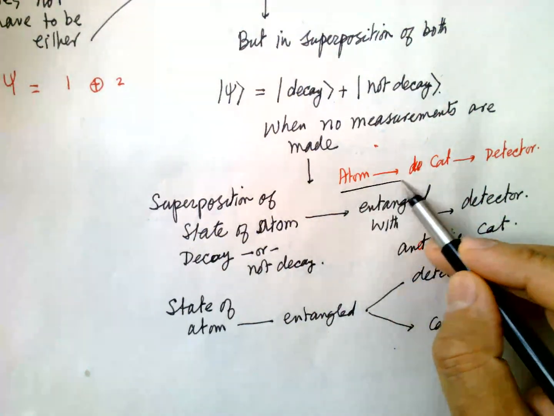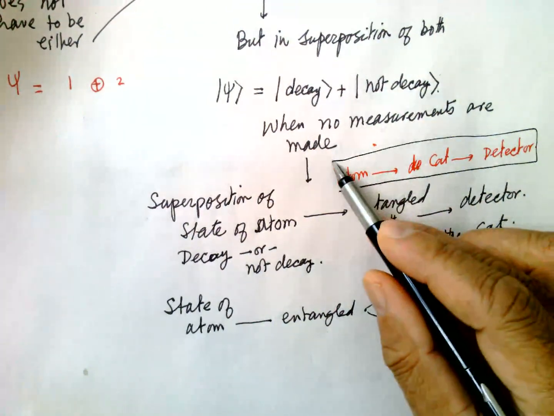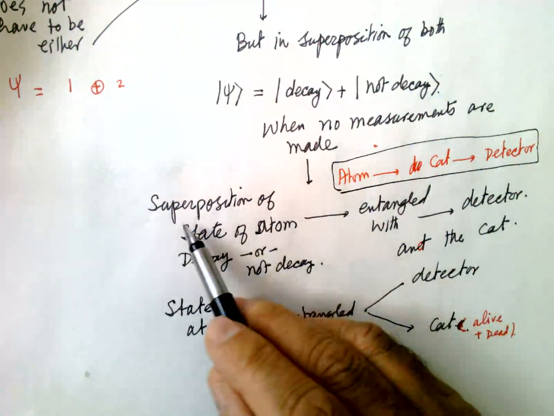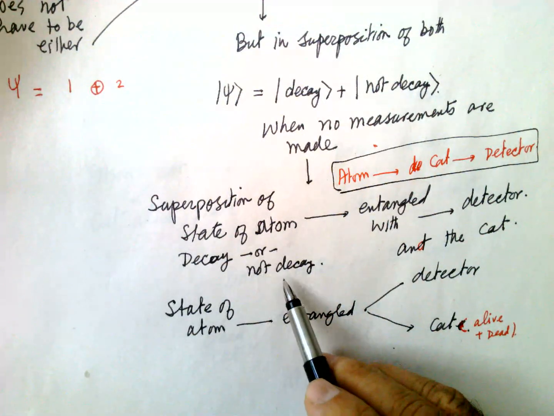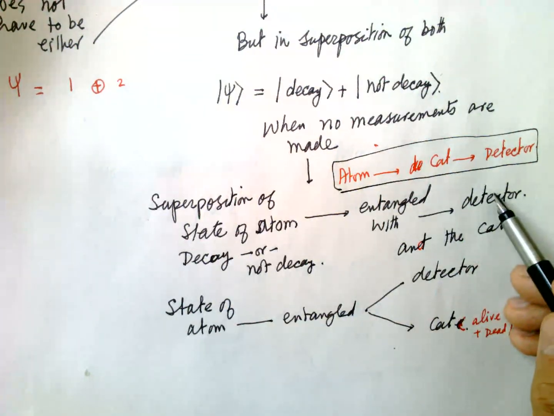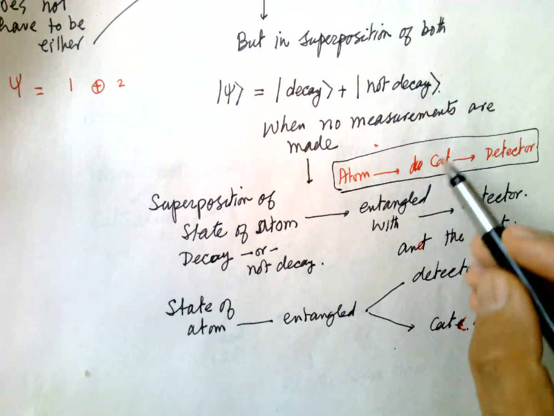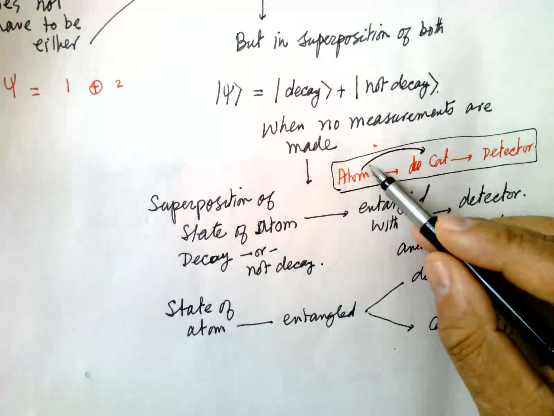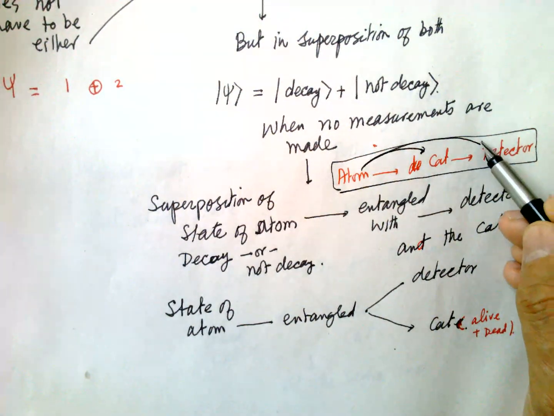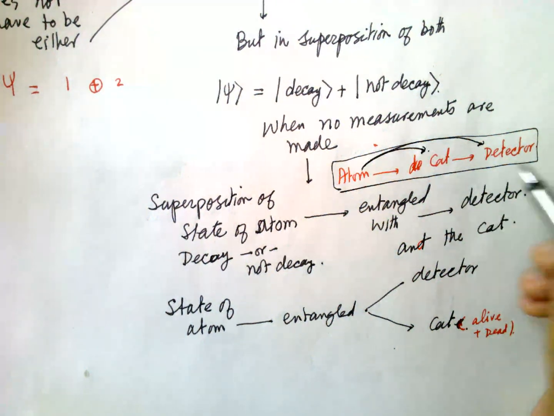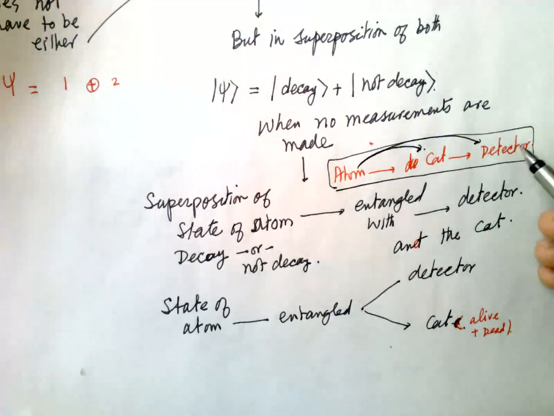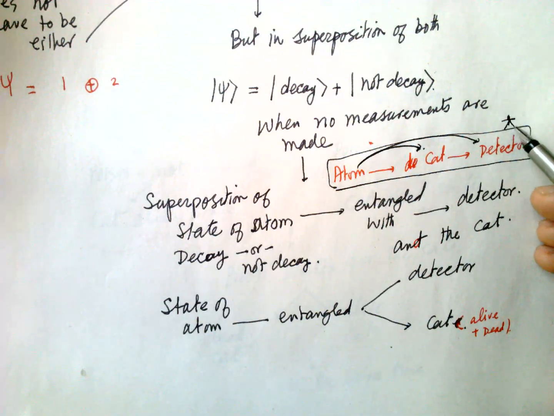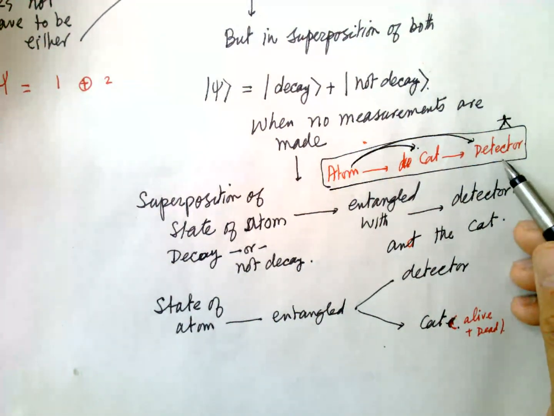So the atom, the cat, and the detector, there are three things altogether in the box. The superposition state of the atom, decayed or not decayed, is entangled with the detector as well, because the detector is a human, and a human is a composition of atoms.